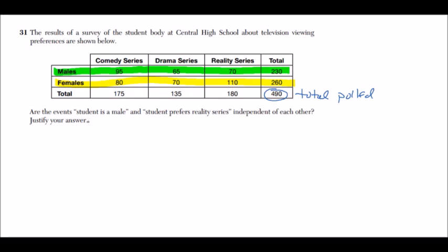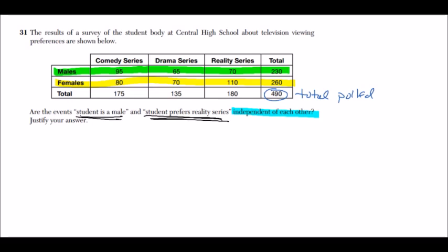Are the events student is a male and student prefers a reality series independent of each other? Independent of each other means that the answer to one does not depend on the answer to the other. And you can go through this with a formulaic solution, but we actually think there's a much easier way to do this, which is actually just to figure out the probability that somebody prefers reality series and the probability that a male prefers reality series.